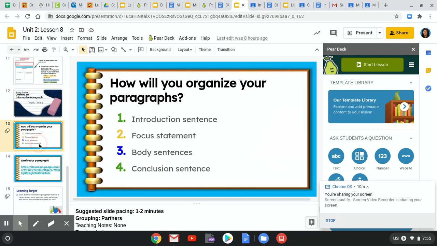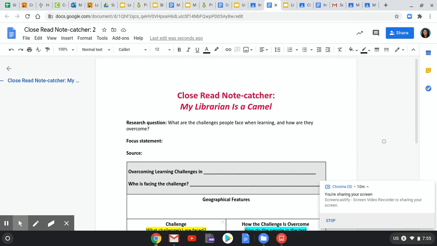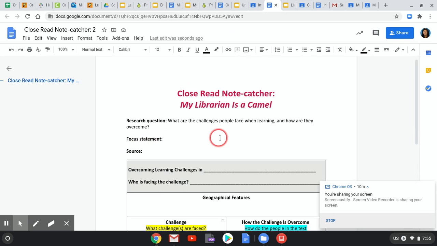So how will you organize your paragraph? One, you're going to have your introduction sentence, okay? This is going to be how you give that background information about your country and a geographical challenge or a geographical feature that is part of the reason they have challenges. Two, your focus statement. Your focus statement can be found right here. We wrote our focus statement yesterday, okay? Then you're going to write your focus statement.